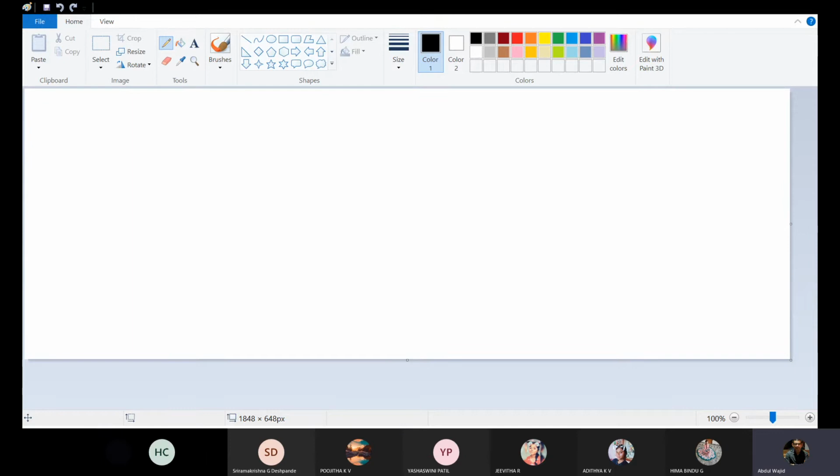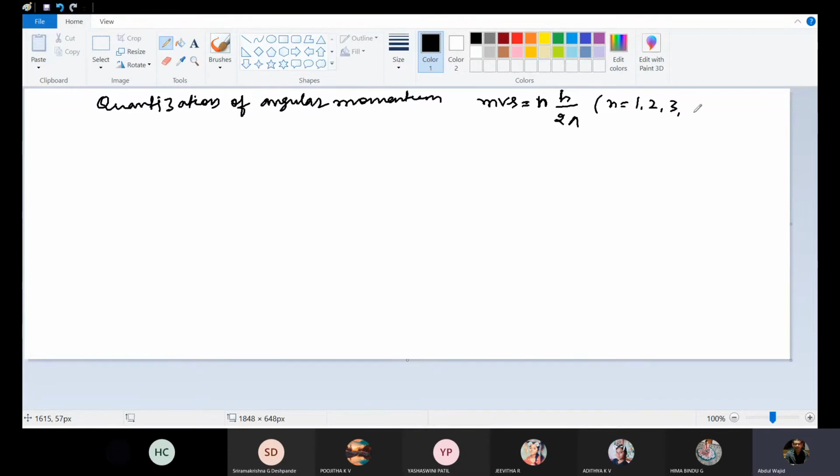Fine. Quantization of angular momentum also. That is mvr is equal to nh upon 2 pi. What is this n? n is 1, 2, 3, etc. Fine, integral multiple.